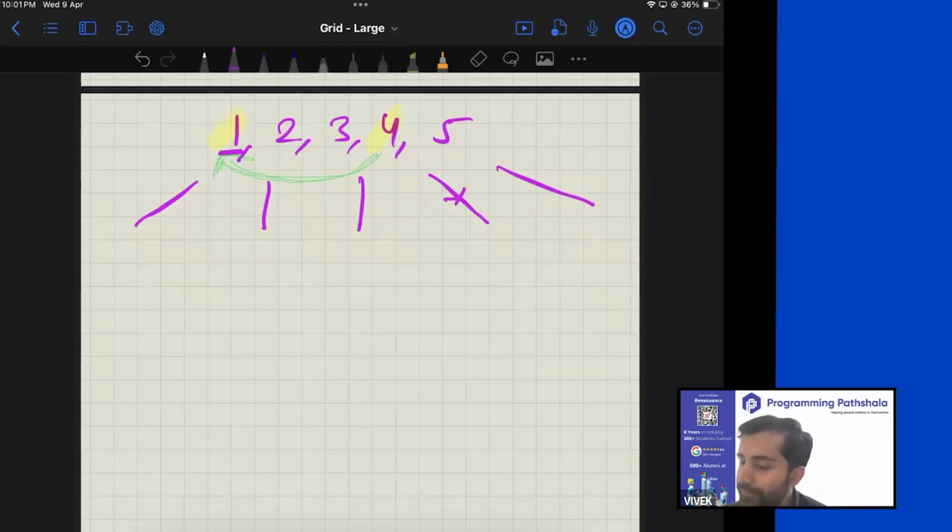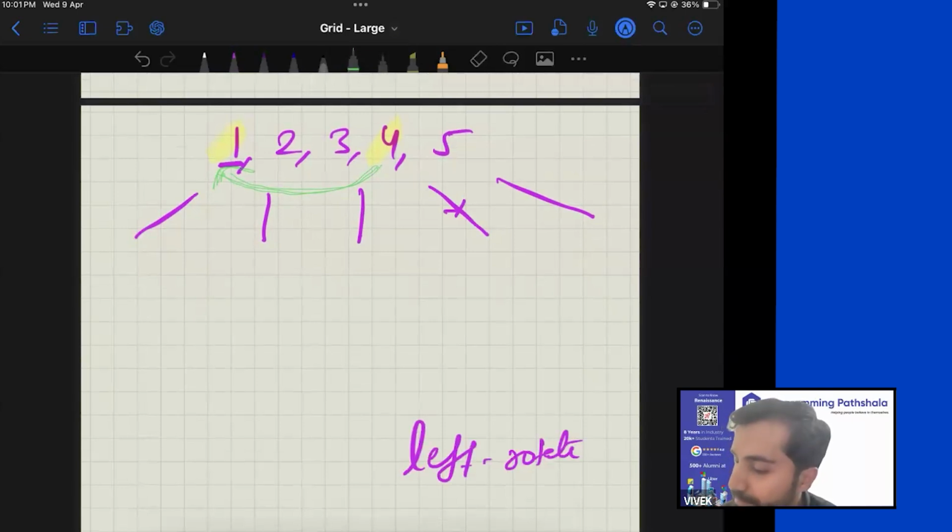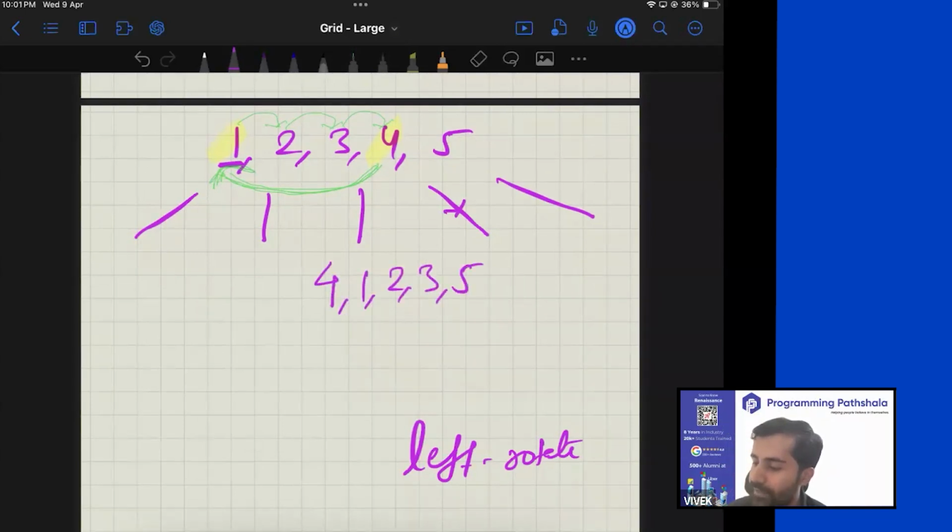Yes. So left shift, or you can say left rotate. So what I would end up doing is, I would bring this element over here. I would push this element here, this element here, and this element here. This is what I would do. The moment I do that, you will have 4, and you will have 1, 2, 3, 5, and it is naturally sorted. It's naturally sorted.